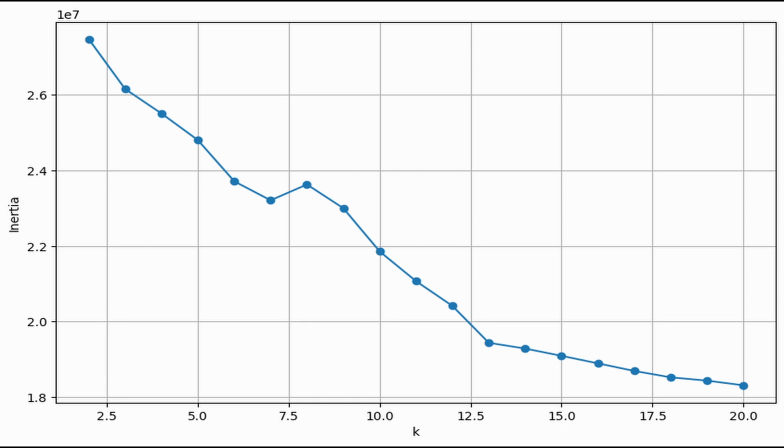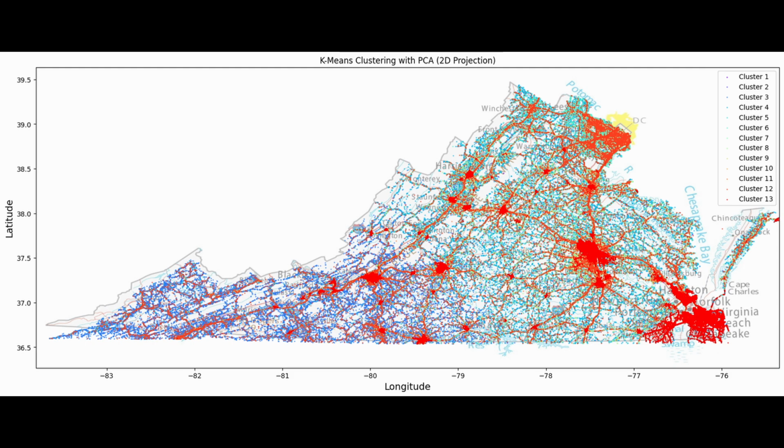To improve our clustering, we tested k values between 2 and 20, and identified the elbow at k equals 13. This resulted in the following chart, which we overlaid over a map of Virginia. There is still a geographic component, but we can now look at each centroid to determine what typically defined each cluster.